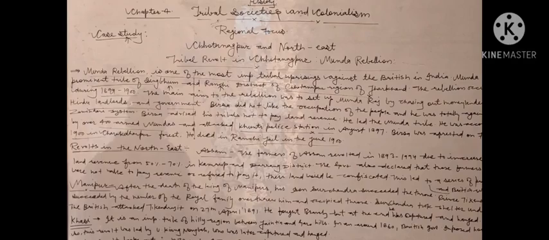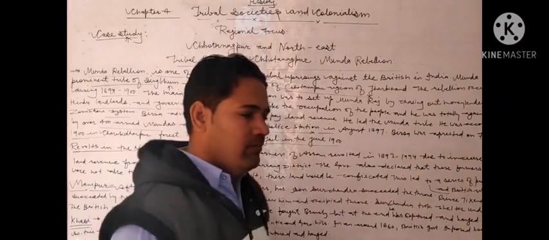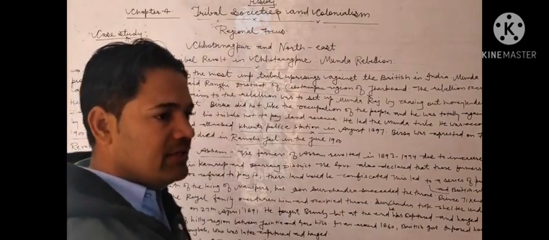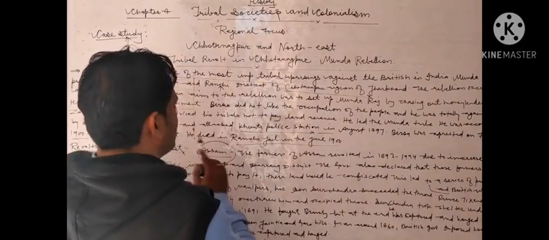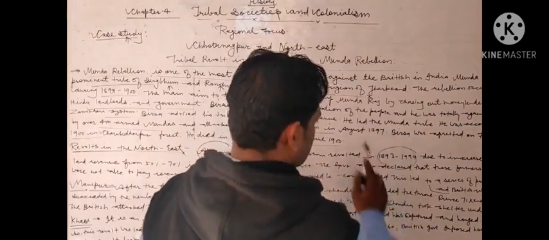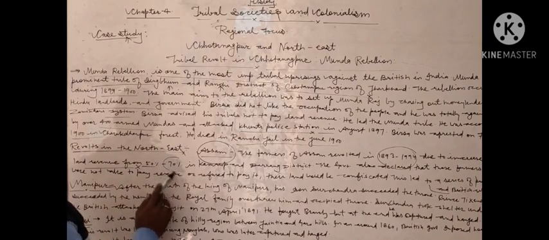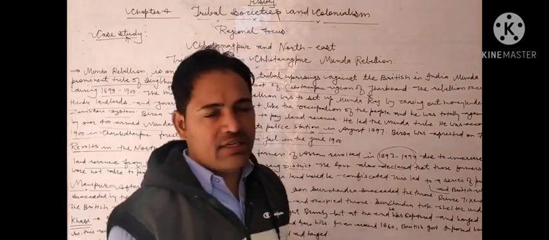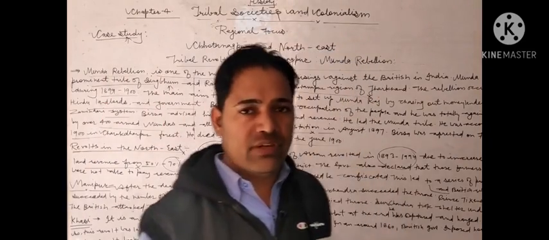So you see here that after getting the inspiration and motivation, in some other areas of the northeast, where tribals are living, they also started revolting against the Britishers. First of all we are going to know about Assam. In Assam, the farmers revolted in 1893 to 1894 due to the increase in land revenue. Earlier it was 50, then it became 70%, especially in Kamrup and Darrang districts. Earlier they were paying less than 50, but now it increased up to 70%.